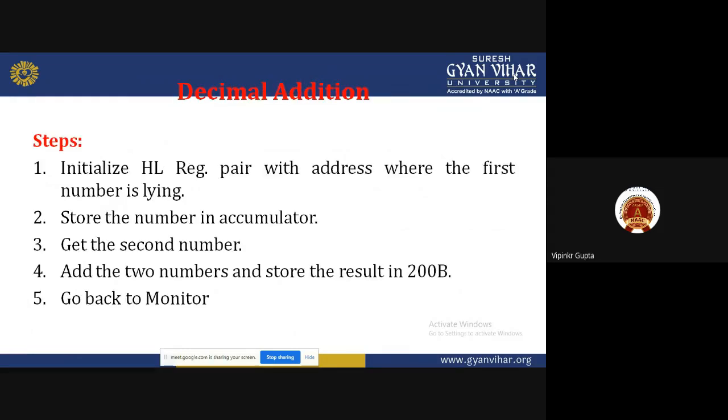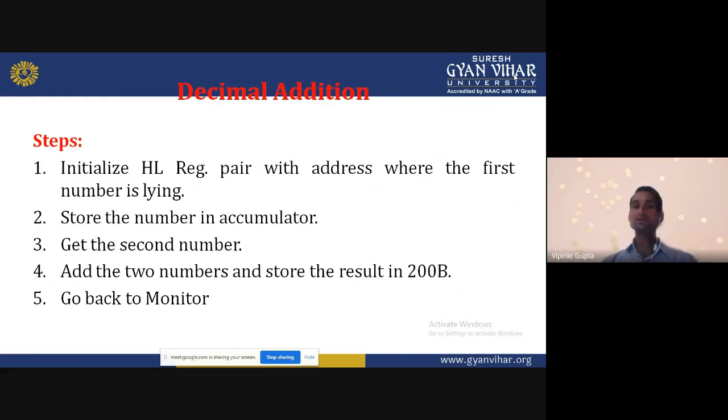This is the hexadecimal addition. Hexadecimal numbers are given. Suppose that we are doing the decimal addition. Decimal numbers are 0 to 9, and those numbers we want to add. So what are the changes in that program? What do we do?